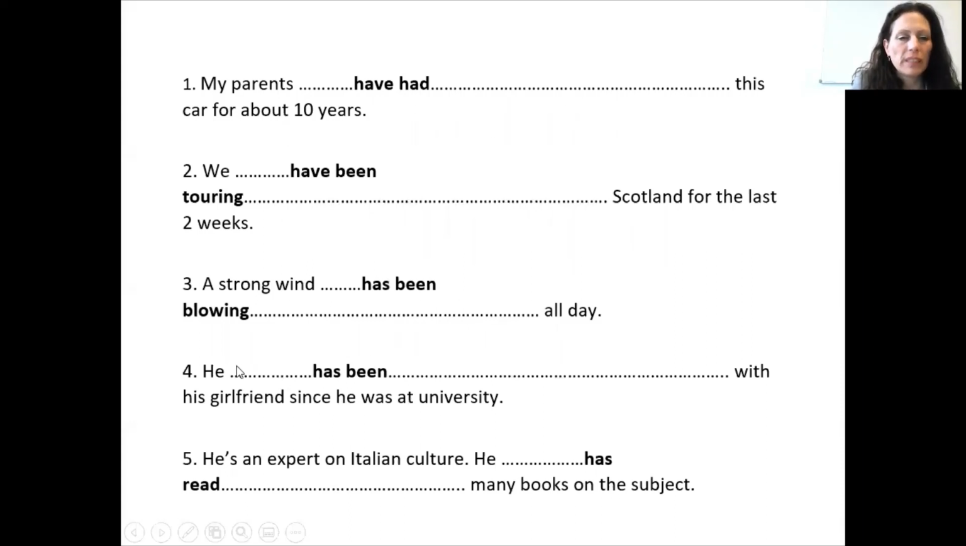Number 4 is an example of the present perfect simple. This is because the verb to be is another example of a state verb. It's not an action, so we don't use it in the continuous form. And finally, number 5 is an example of the present perfect simple. And this is because we have something that has been completed. There is a result, which is the many books he has read on the subject.